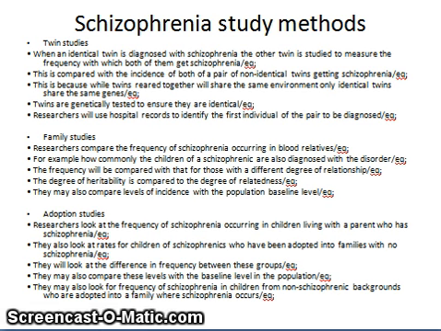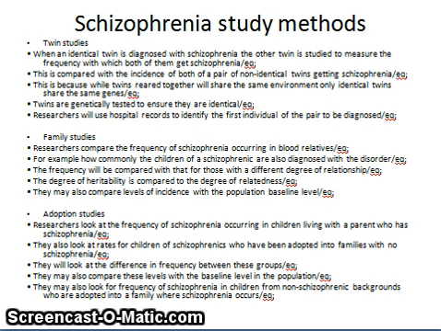So on the screen now are 3 different methods of studying schizophrenia. And remember, you need to know 2 of them. Twin studies and adoption studies will be the preferable ones. So again, we compare MZ twins to DZ twins in schizophrenia. In twin studies, this is running on the assumption that the MZ twins share all of their genetics and all of their environment, whereas DZ twins only share their environment.